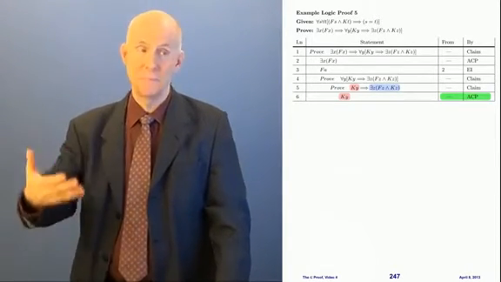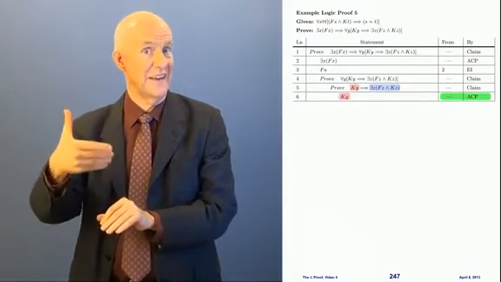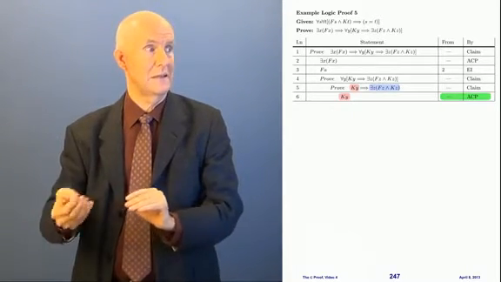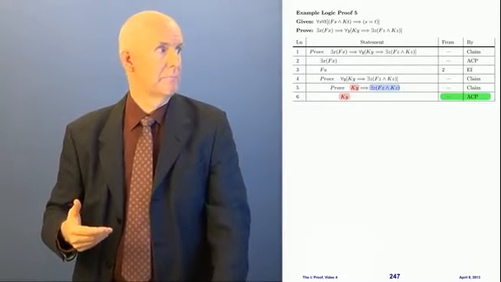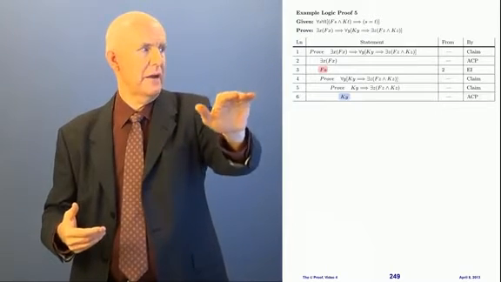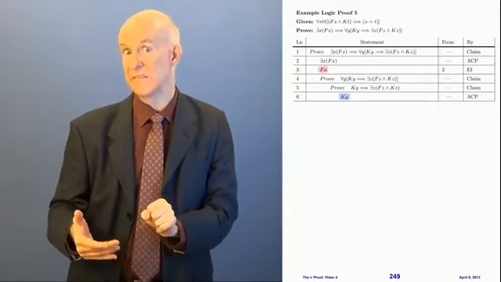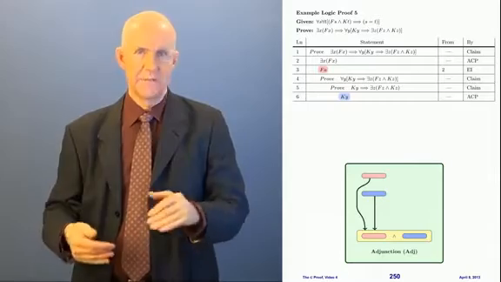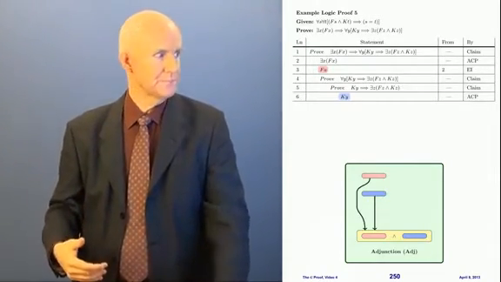Now I'm going to try to get the blue. The blue says there exists a z such that fz and kz. Now look what I'm going to do. I have fa here and I have ky there. I'm going to use my rule adjunction from video 3: if I have pink and I have blue, then I can say pink and blue.